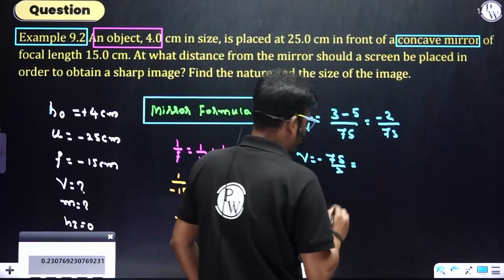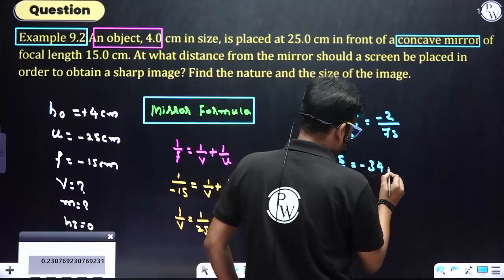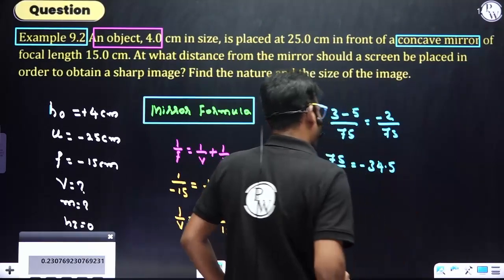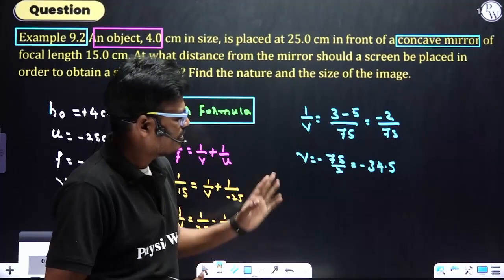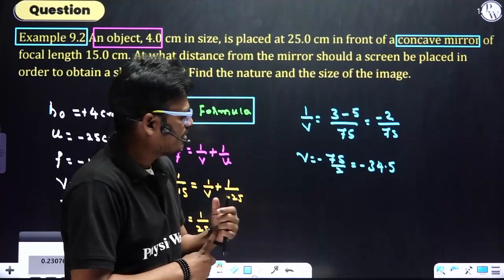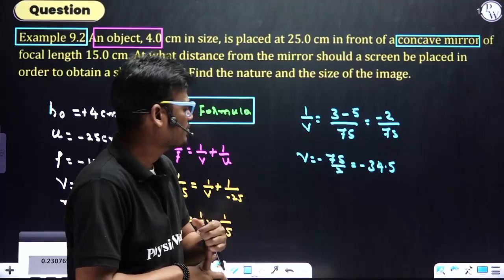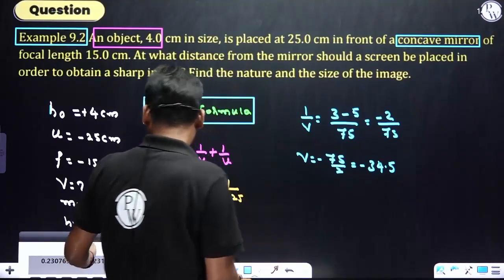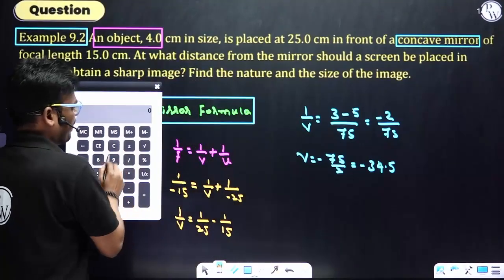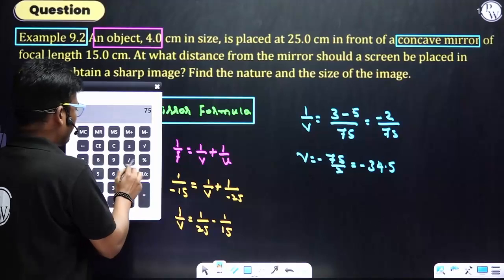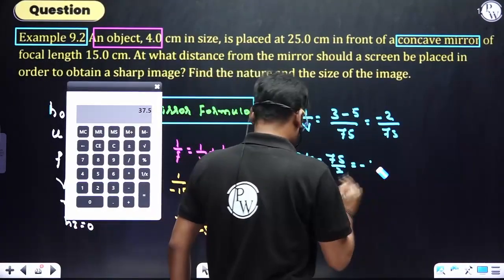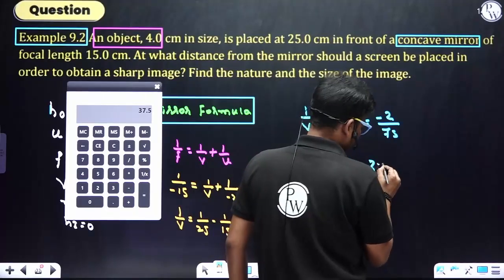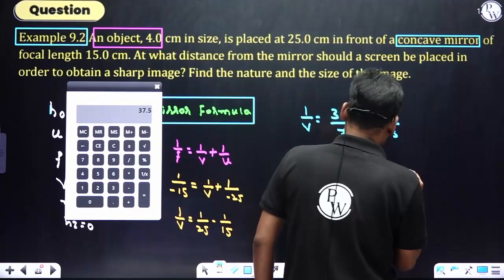That is not 34.5, it is 37.5. 75 divided by 2 is 37.5 centimeter.